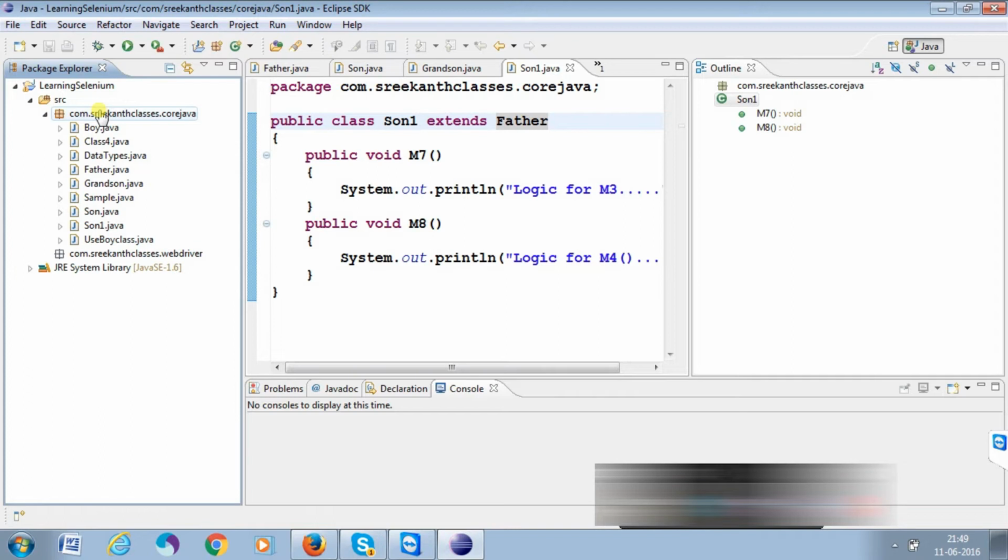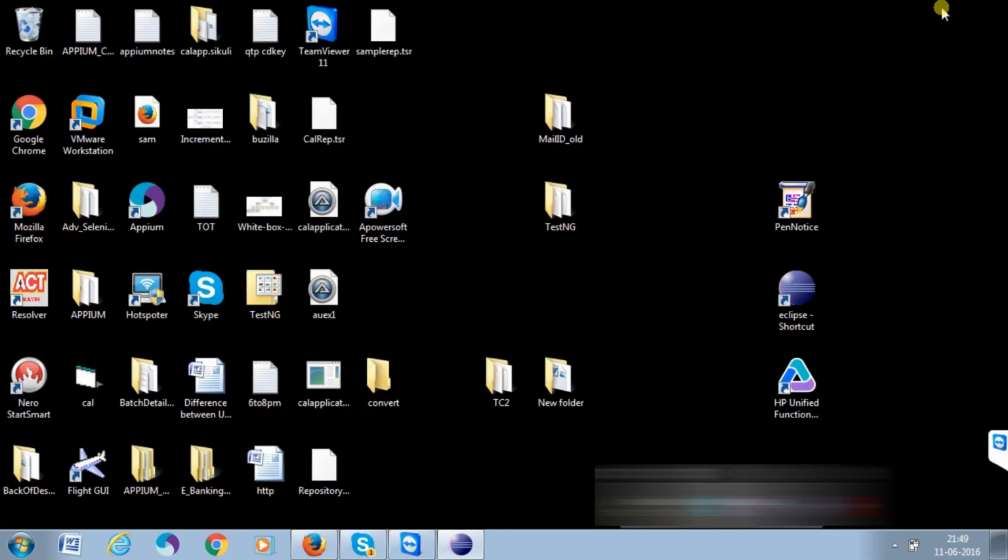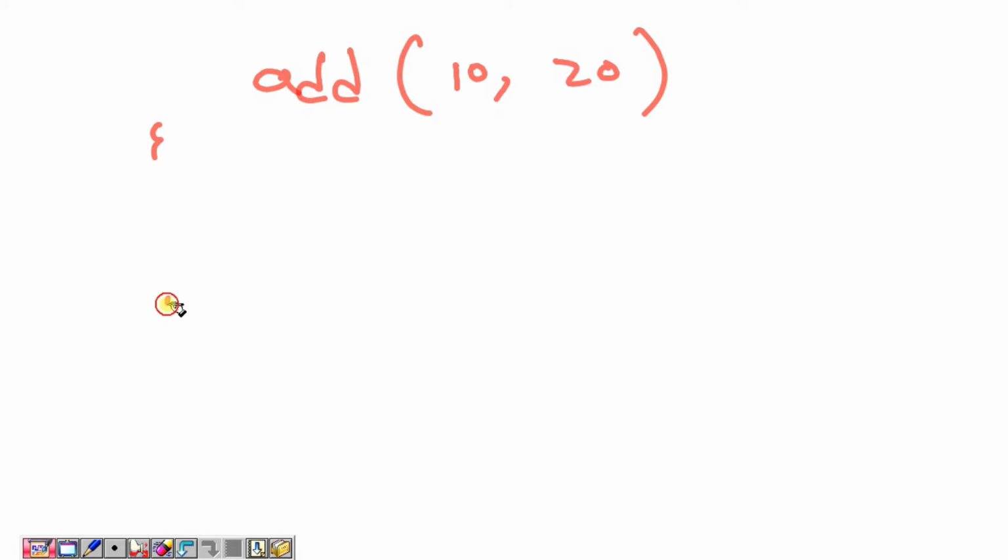What is the benefit of the return type? Right. In the last class we discussed methods, right? Actually, if you want to write the return type, we go for the add method. And is this add method working properly or not? How can we go for that? Yes, that return value only decides, right? You have written the add method with 10 value, 20 value, and whether the add function is working or not, you can go for a plus b, but whether that value is coming or not, how can we go for that? You can return it, yes, right?